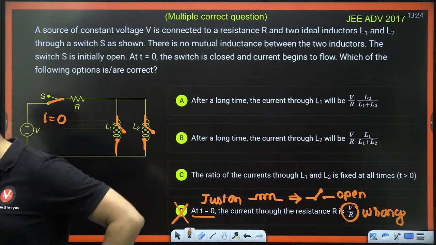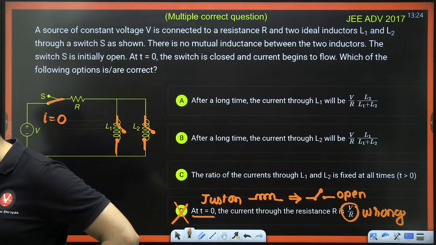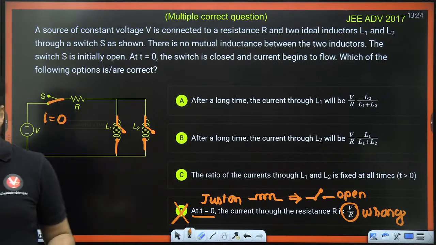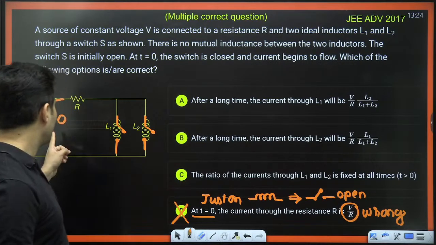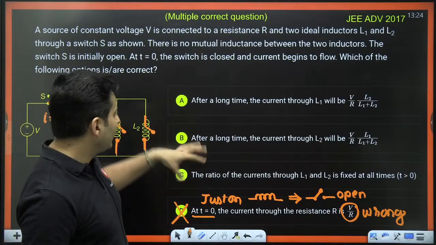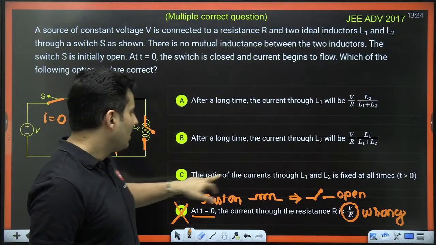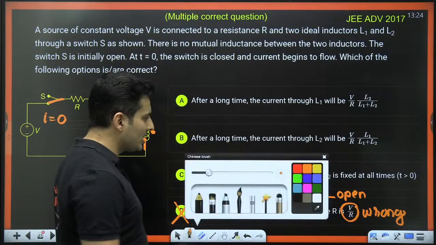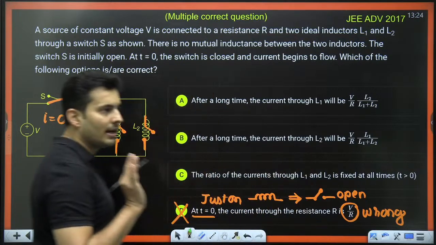Got it? Everyone with me? Okay. Now the next point. The ratio of the current after a long time. Well, for this part, I think option C, I can solve it a little bit easily. I'll tell you why.